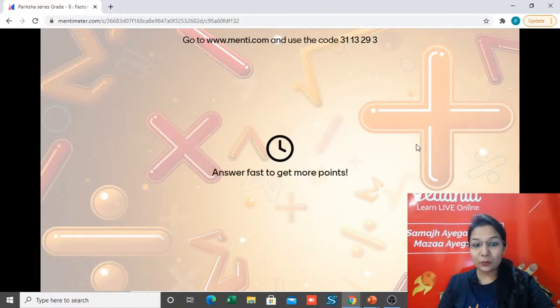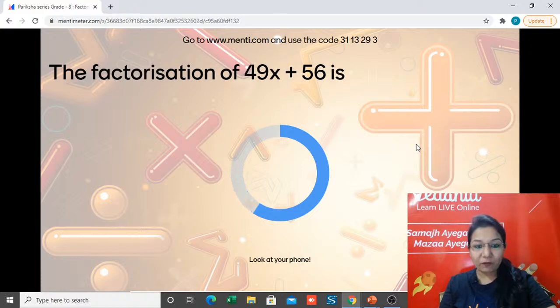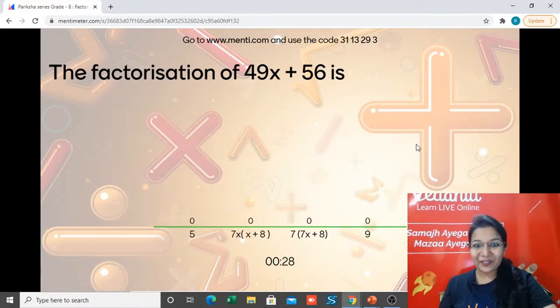Question number 2 on your screen. The factorization of 49x plus 56 is. What will be the factorization of this algebraic expression? Another 23 seconds more.